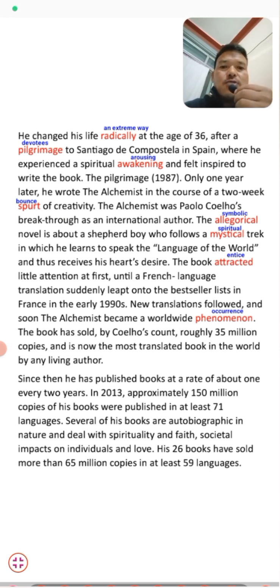The allegorical novel is about a shepherd boy who follows a mystical track in which he learns to speak the language of the world and thus receives his heart's desire.